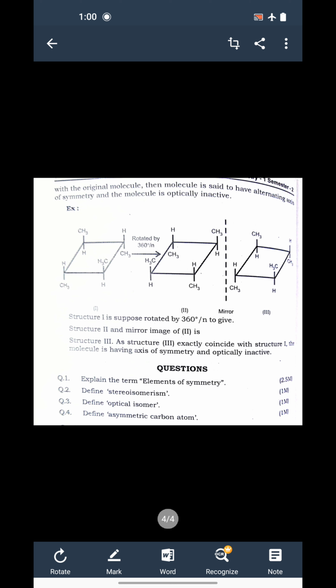So these are the conditions for an optical isomer to show optical activity: that compound must have at least one asymmetric carbon atom, and that compound or isomer should not possess any plane of symmetry, center of symmetry or axis of symmetry. Then only that compound will be optically active.